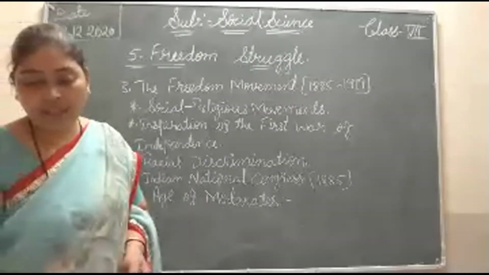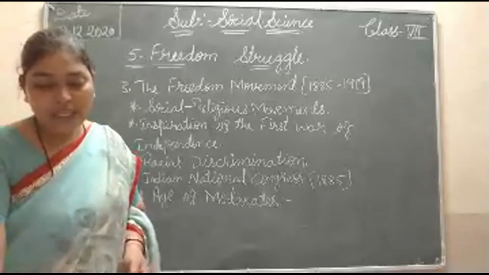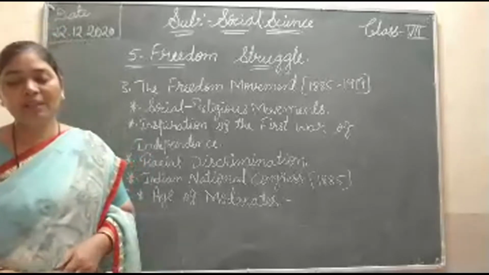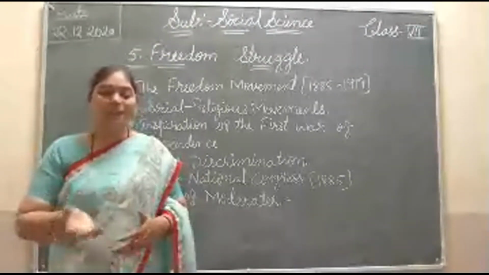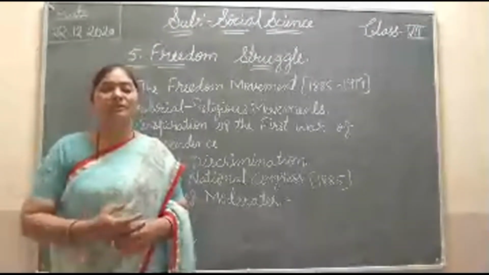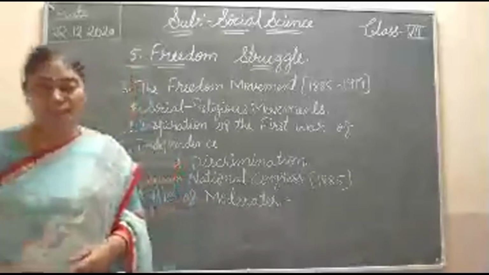Thank you, children. Then next is the age of radicals, which is 1905 to 1919. Here other leaders are there. Why they changed, all these things I will explain in the next class.